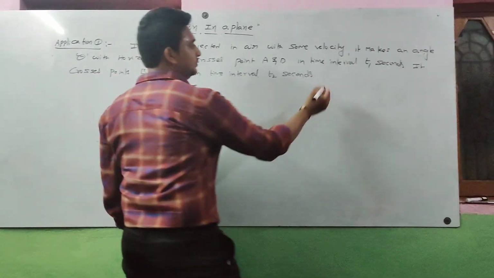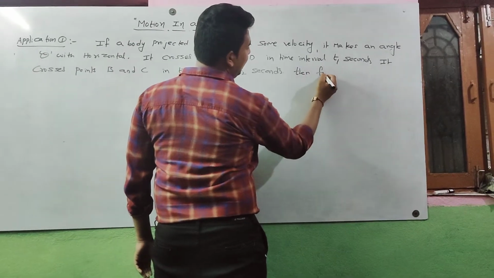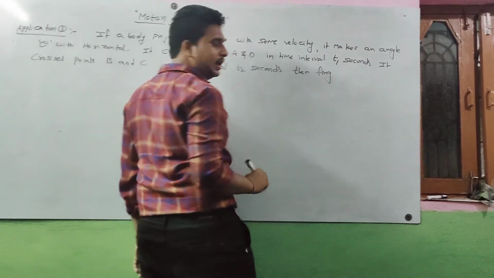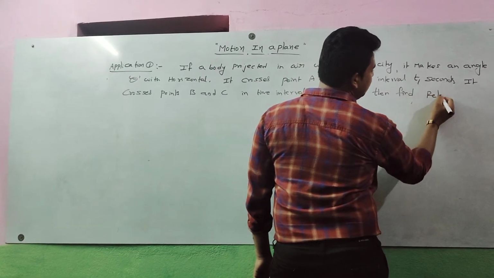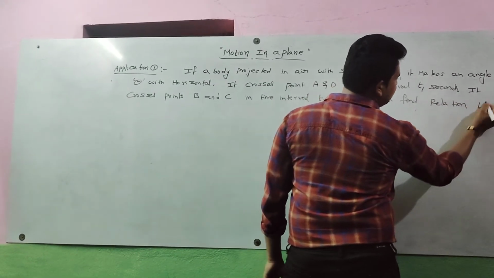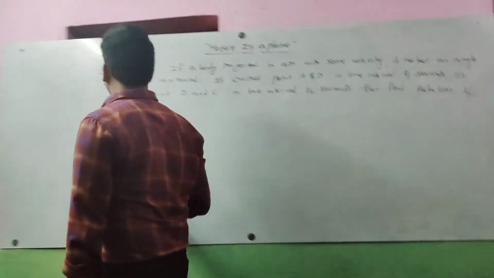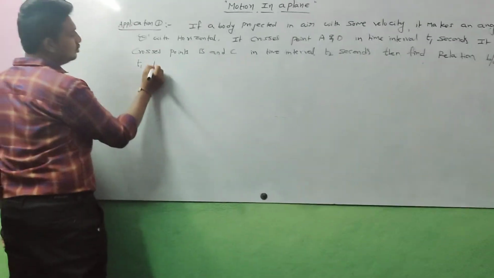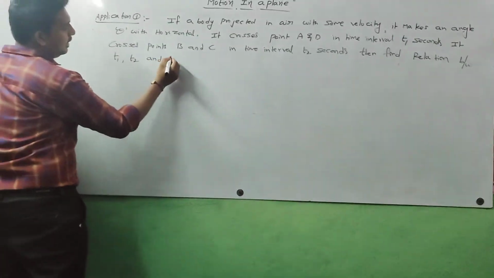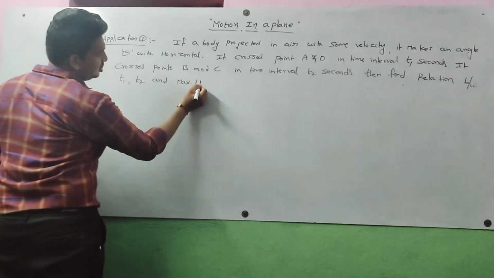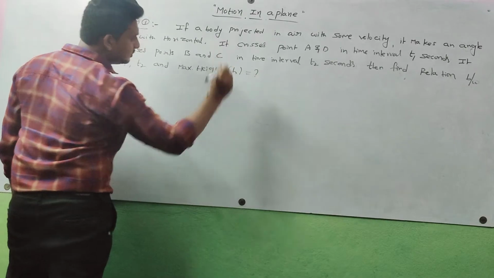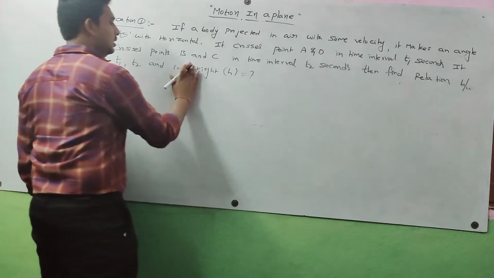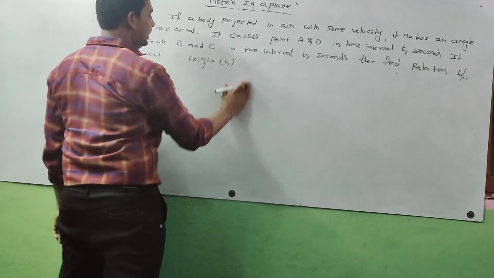Then find the relation between t1, t2 and the height h.